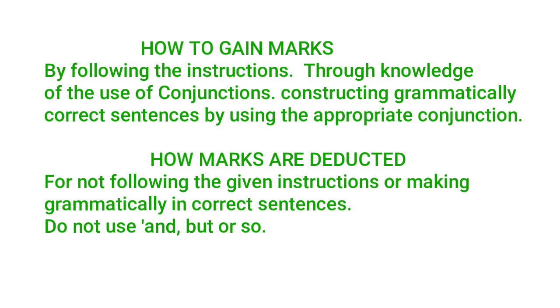Constructing grammatically correct sentences by using appropriate conjunctions is the way to gain marks in this section. Now, how are marks deducted? Marks are deducted for not following the given instructions or making grammatically incorrect sentences, and for using and, but, or, so, which is already given in the instruction. If you follow this, surely you are going to gain marks in this section.